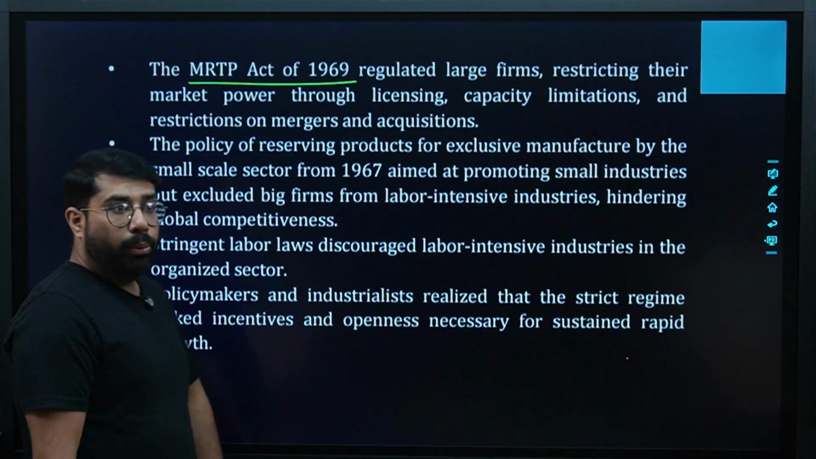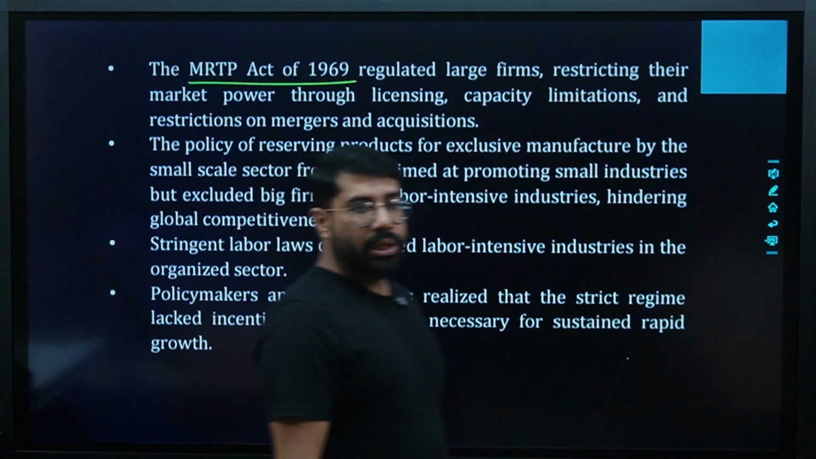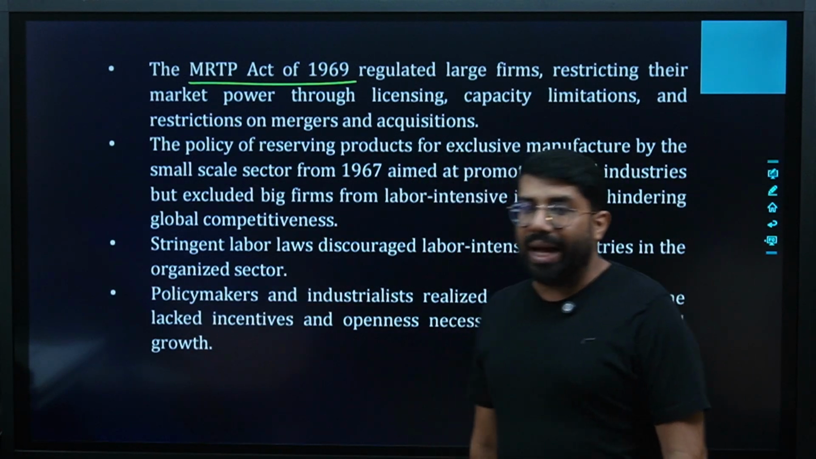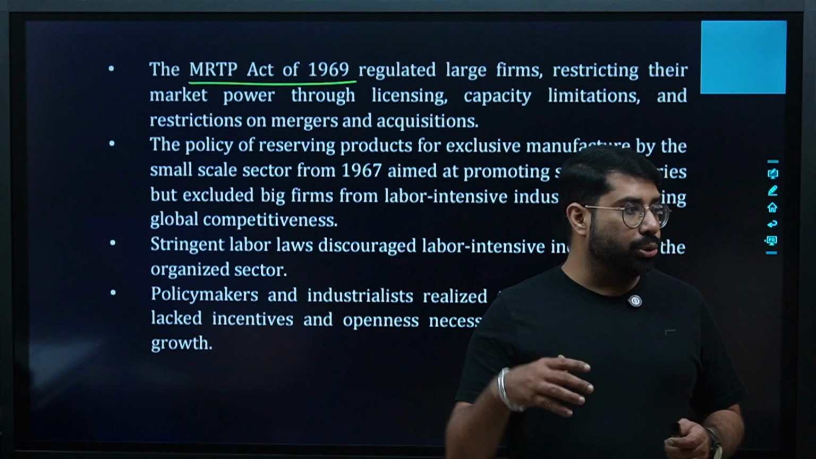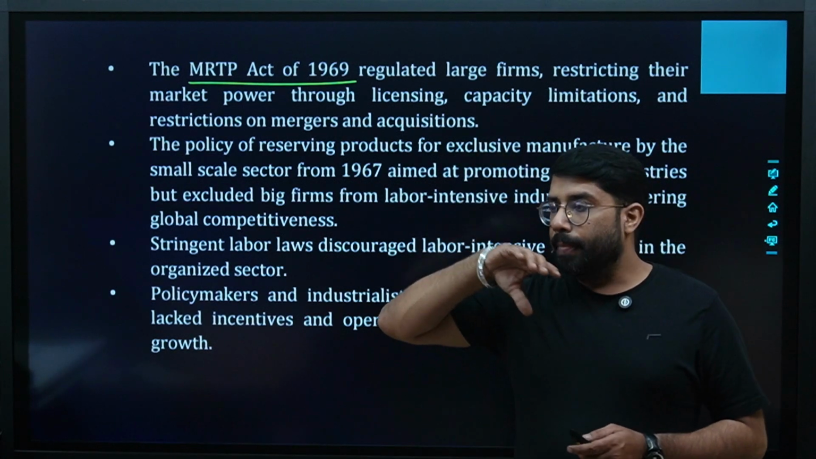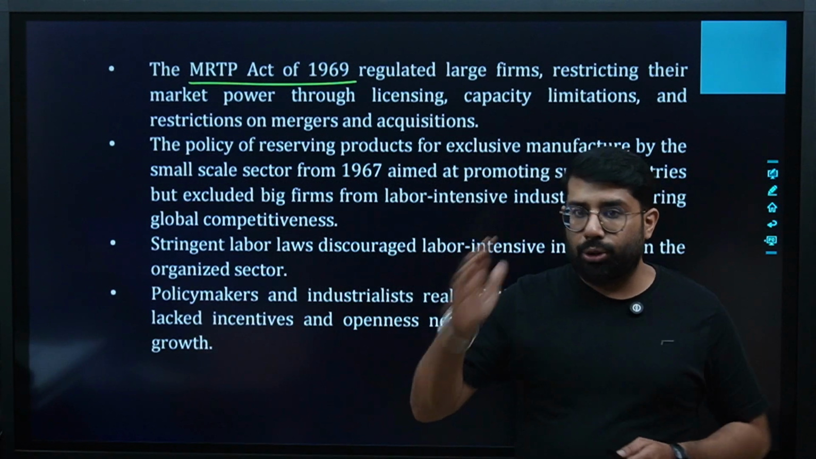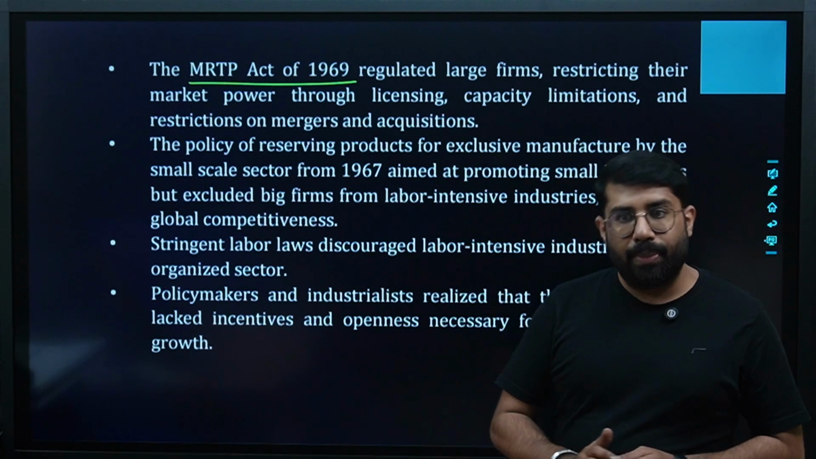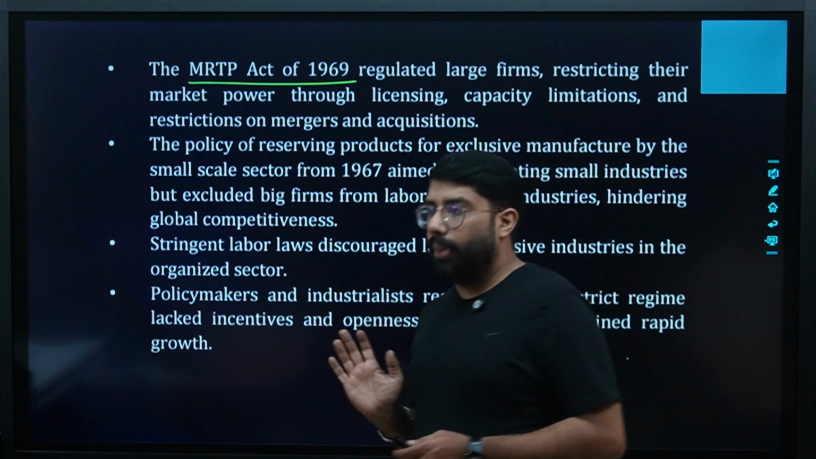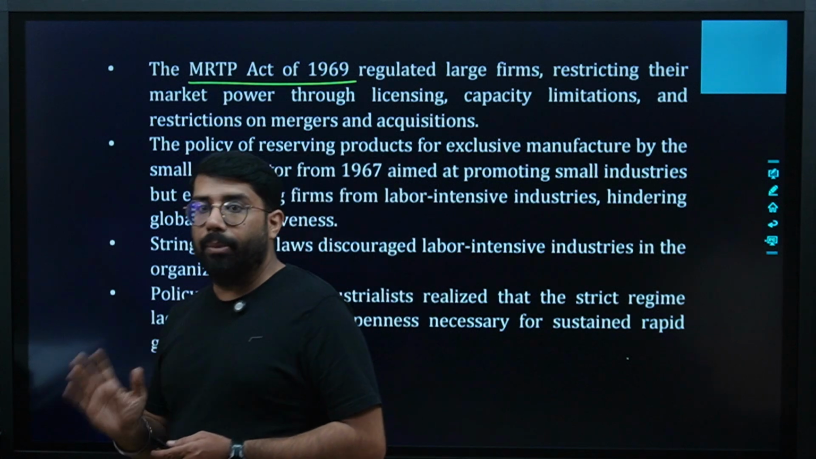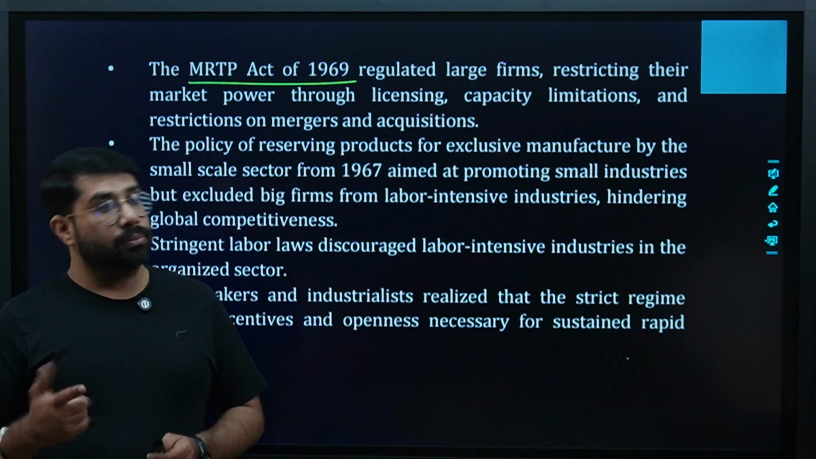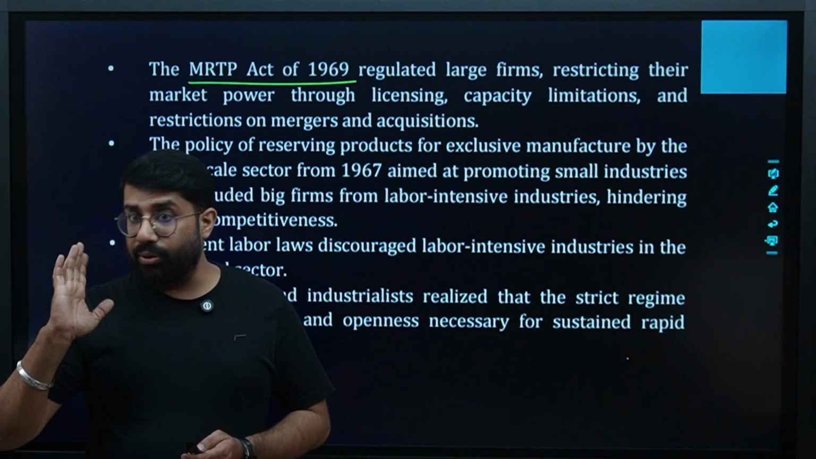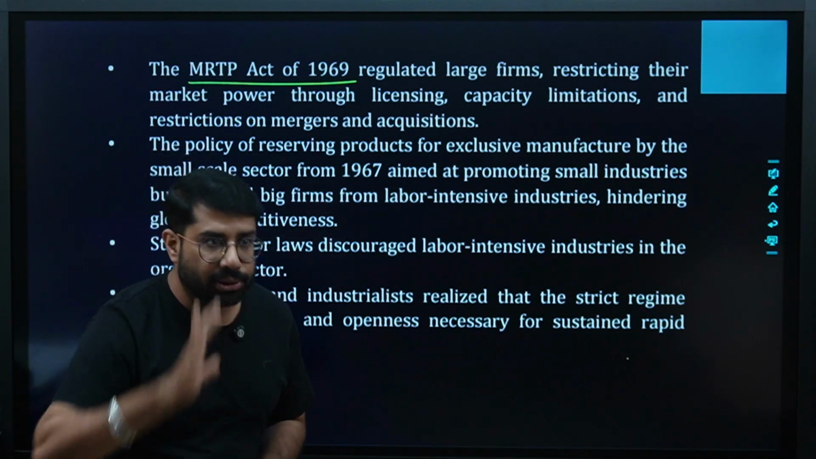MRTP Act of 1967. What is the MRTP Act? Monopolies and Restrictive Trade Practices Act. Basically, this was the act which aimed at stopping the creation of monopoly in the market. Its main focus was that monopoly should not be created in the market, because if monopoly is created, the competition will be less, and ultimately who will suffer? The consumer will suffer, because the consumer will have to pay more price.